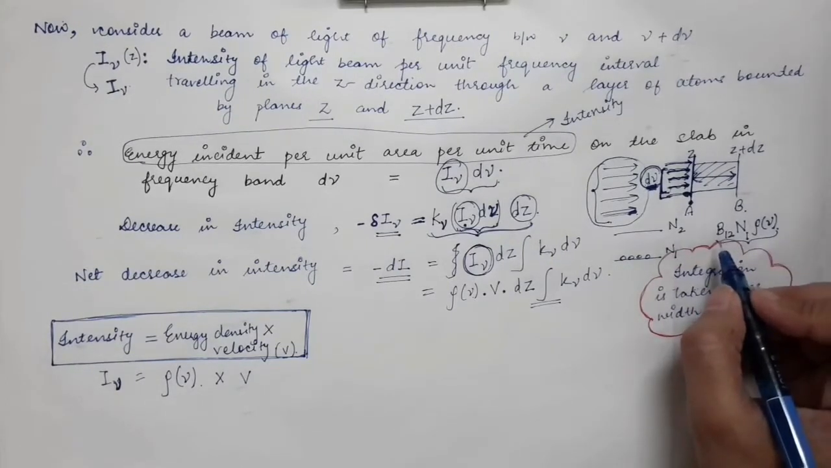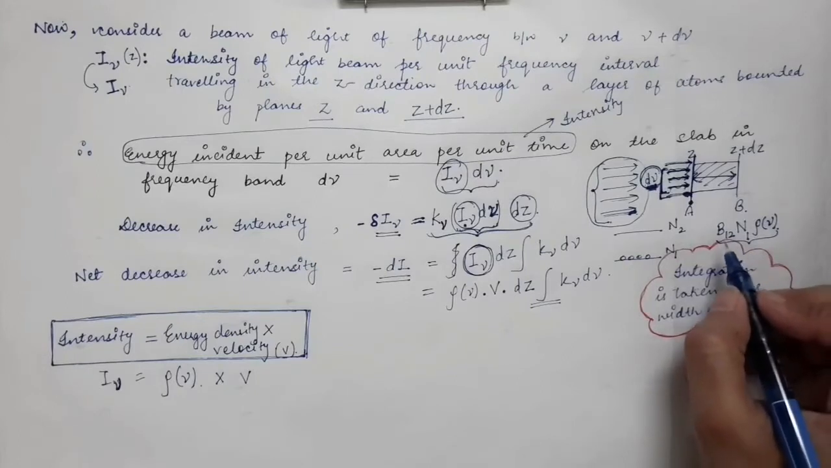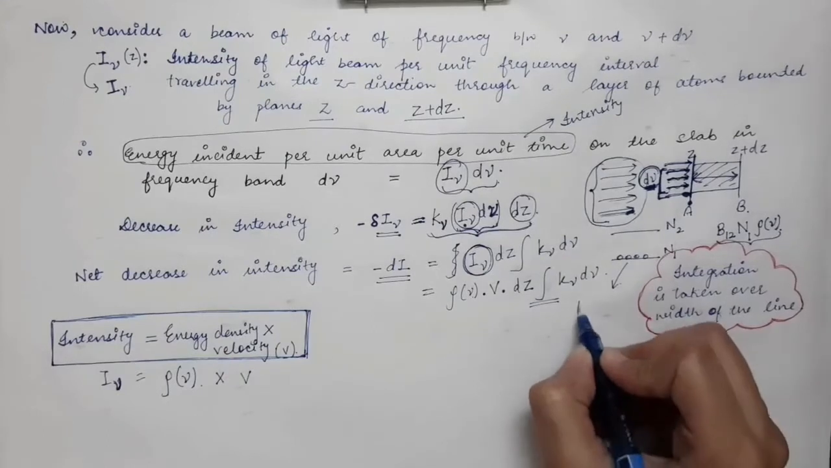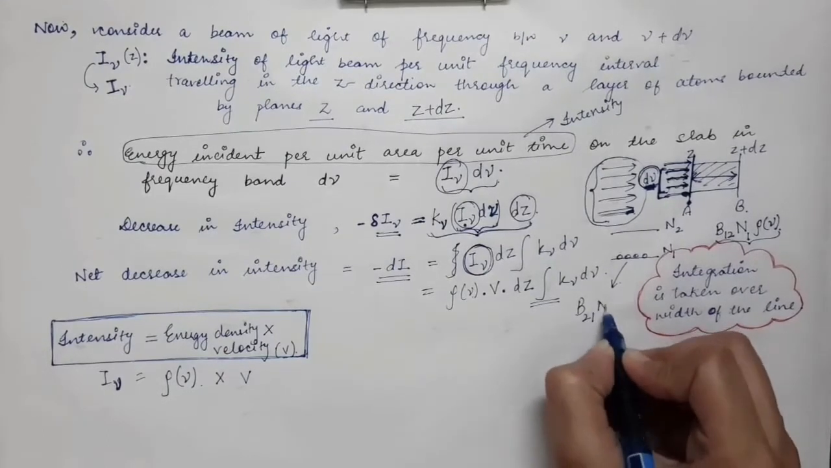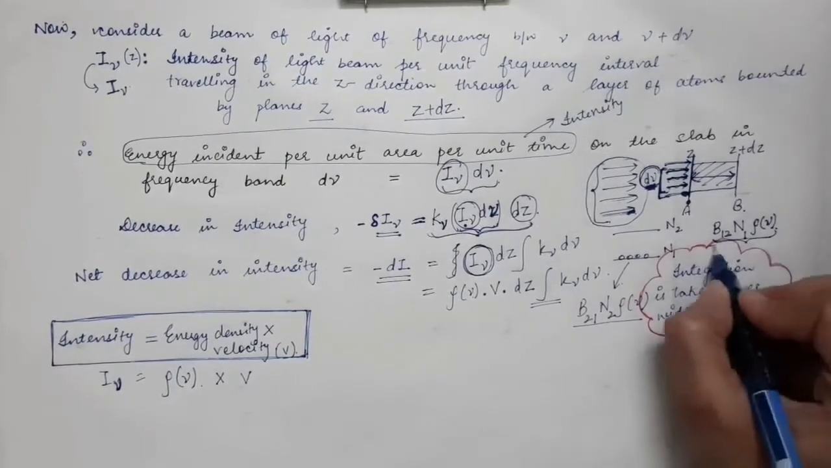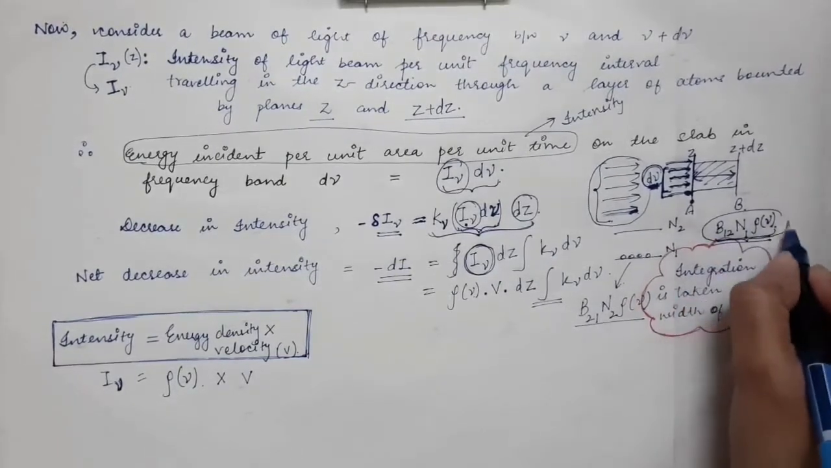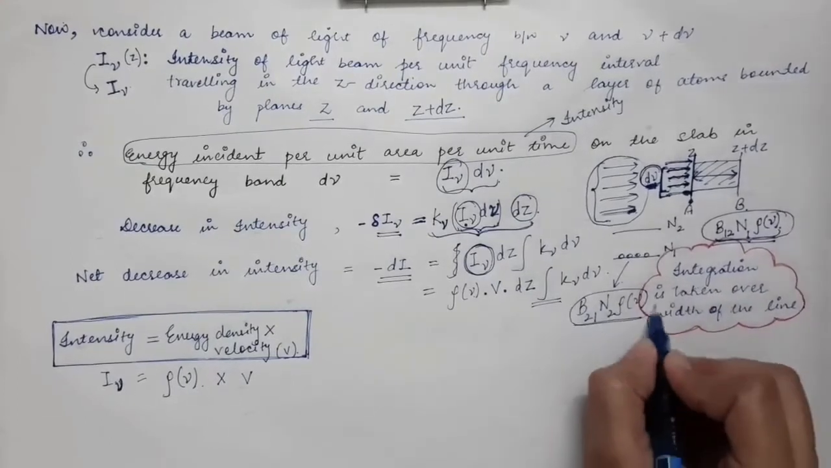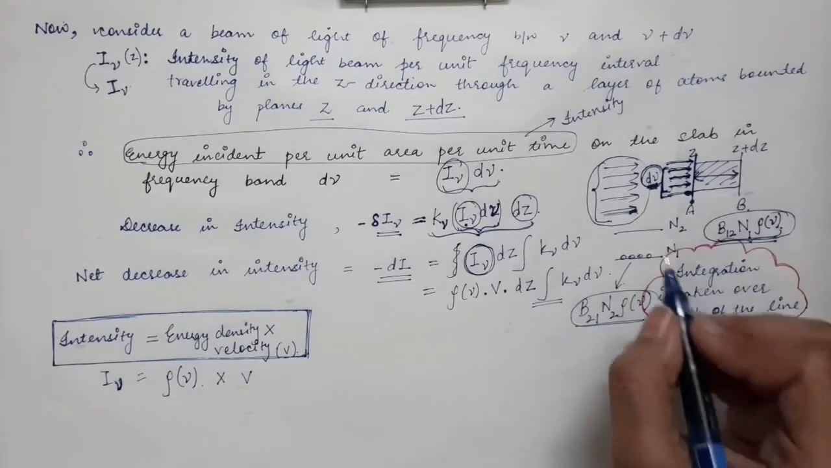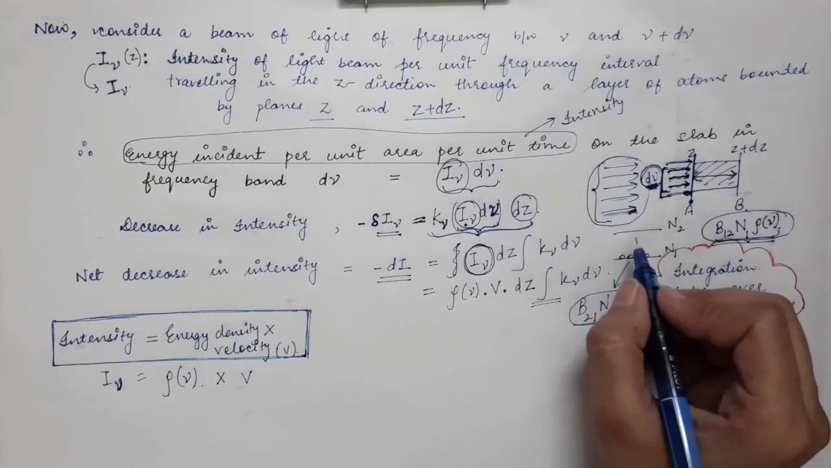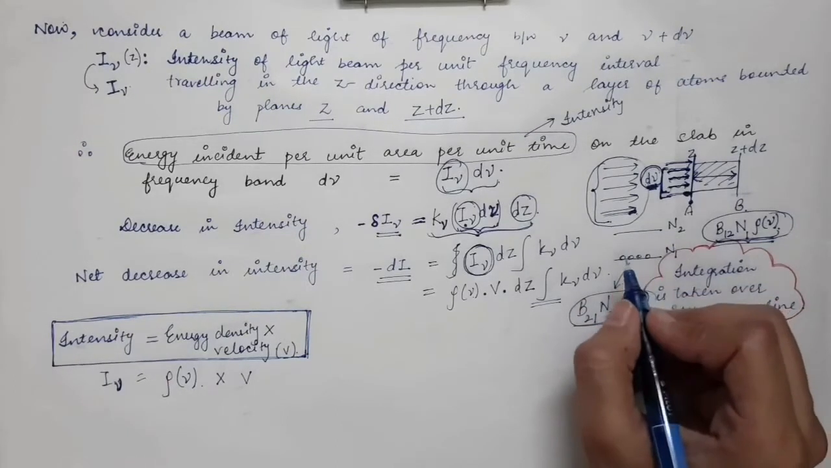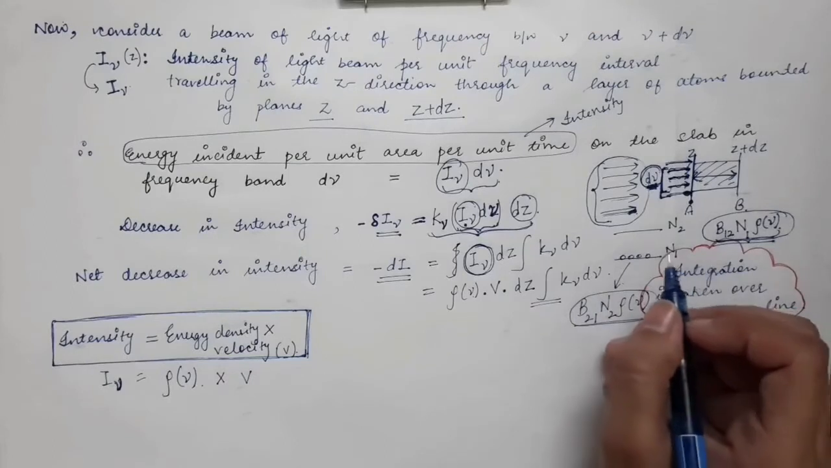So what is the rate of emission that we are going to take? That will be just due to the stimulated emission, which is B21 into N2 into rho nu. These two expressions we have already done in the previous lectures. So this is the rate of absorption and this is the rate of stimulated emission, and we are not taking into account the rate of spontaneous emission, because those photons are emitted randomly in all directions and will not contribute much to the output intensity.